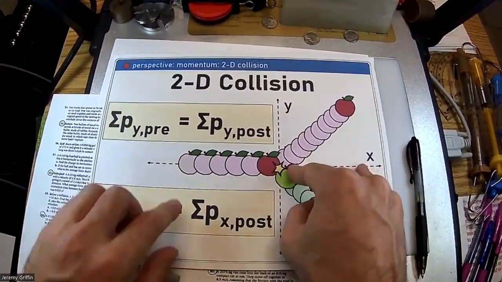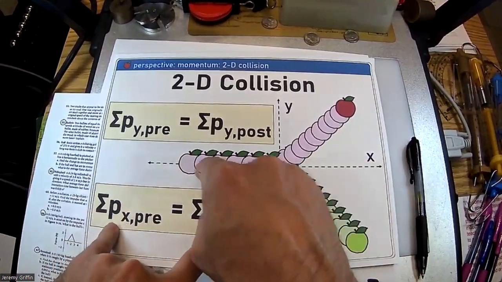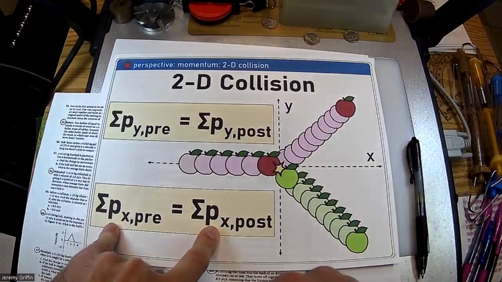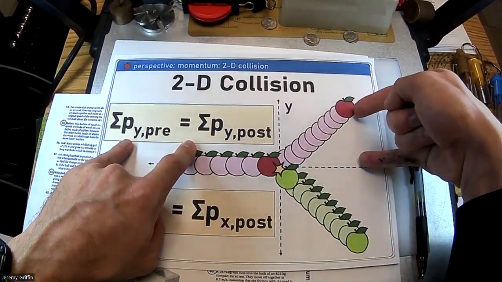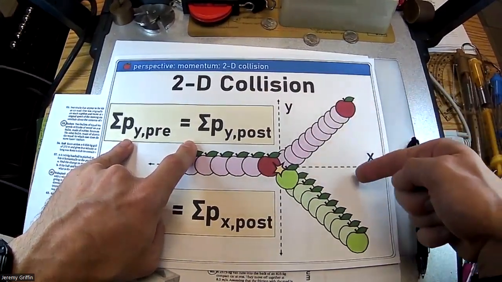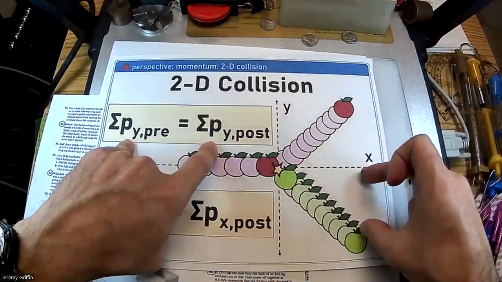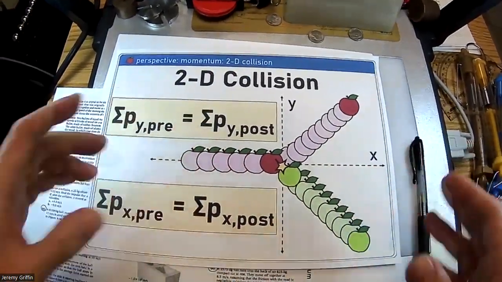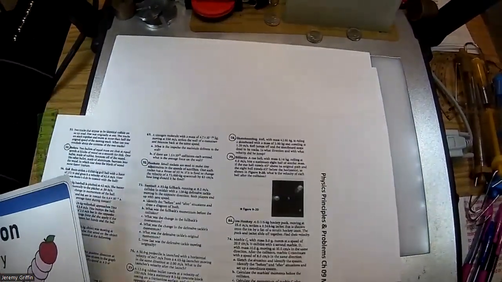Then if I add up the momentums in the x direction post-collision, it has to match the pre-collision momentum provided by the cue ball. And then what about the y direction? Well, however much this one's going up, mass times velocity, this component upward has to match this one downward because it has to zero out. This up and this down have to zero out because there was never any momentum in the y direction to start with. So that's the framework I'm going to use to solve this.